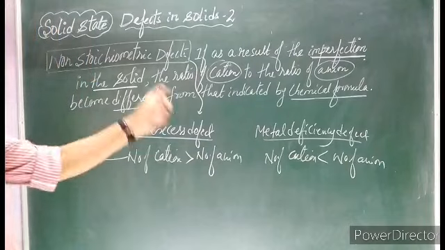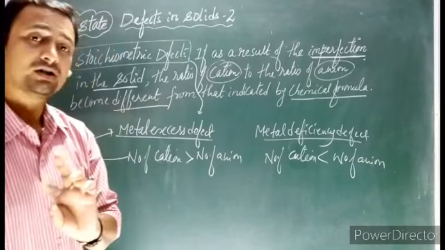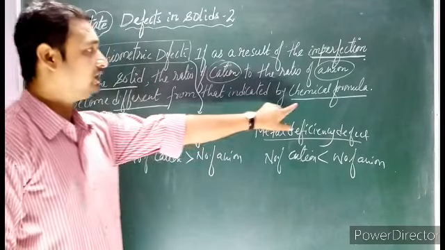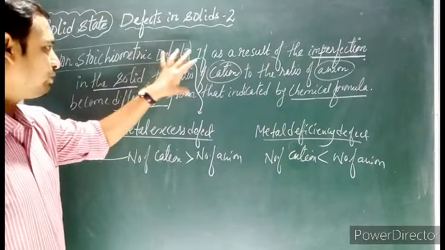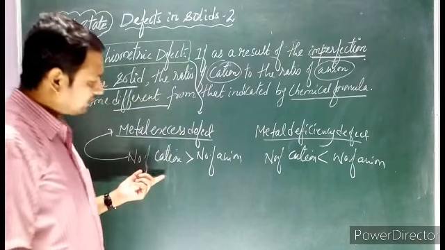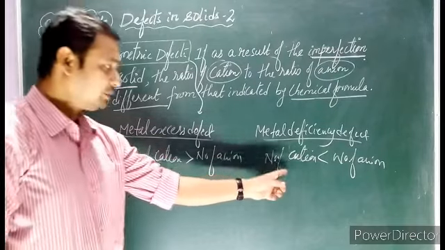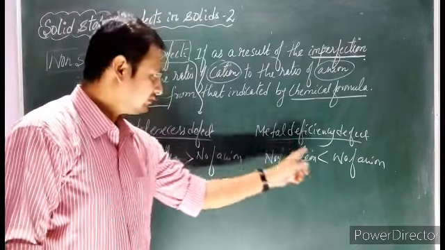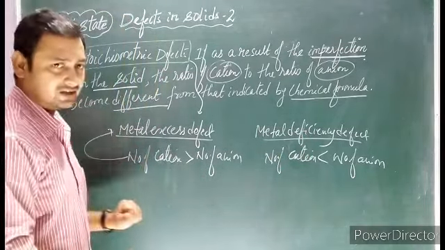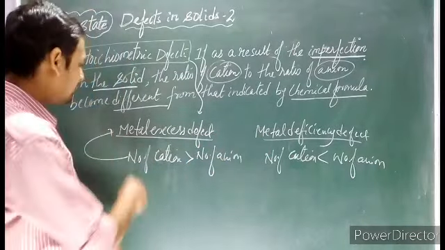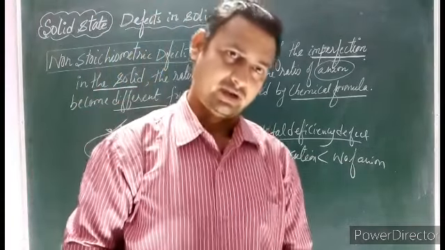So what is a non-stoichiometric defect, children? When the ratio of cation and anion is not the same as indicated by the chemical formula, that defect is called a non-stoichiometric defect. Have you understood? Either the number of cations will be more than the number of anions, a metal excess defect, or the number of cations is less than the number of anions, and we say it is a metal deficiency defect. One by one we will discuss what a metal excess defect is and what a metal deficiency defect is. First we talk about the metal excess defect, then the metal deficiency defect.